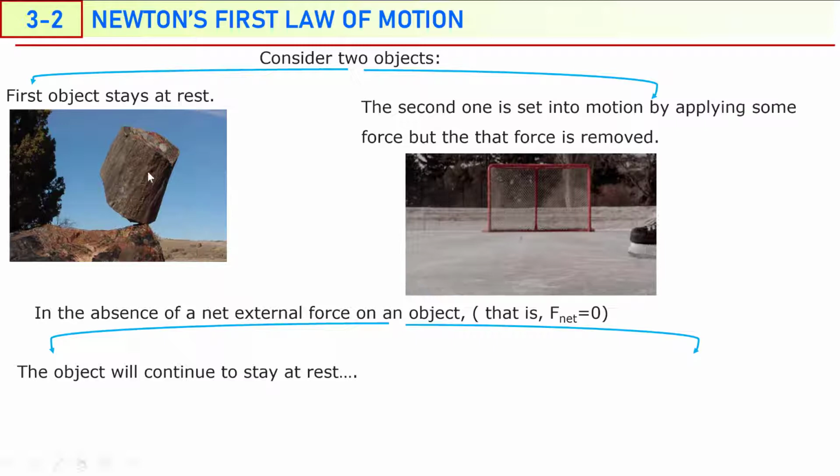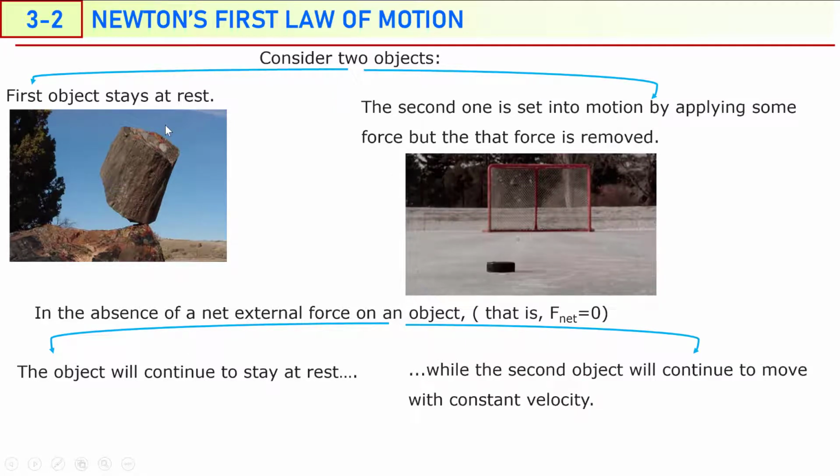The second one is, if initially you set this puck into motion, and the net external force acting on the puck becomes 0, this puck will continue moving with constant velocity. So the second object will continue to move with constant velocity.